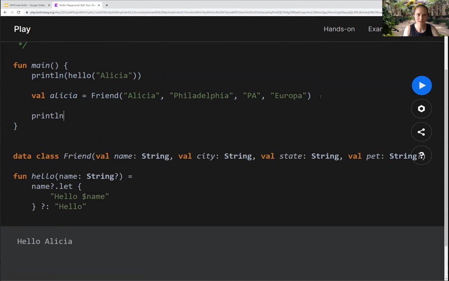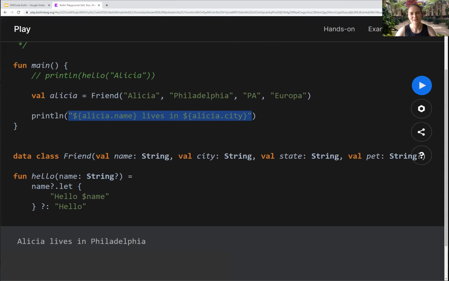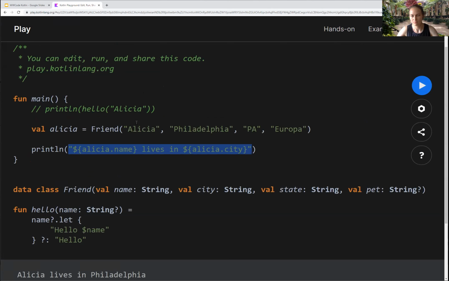And I can do print line. Well, let's do it this way. Alicia.name lives in Alicia.city. And I'm just going to comment this out because I don't want all these print statements. Okay, now it says Alicia lives in Philadelphia. Really easy. I just do dot notation to access my properties. I've got my string templatization, which is another amazing feature. You know, if you go from JavaScript to Java and you're like, am I really doing string concatenation for everything? Super nice. Great.